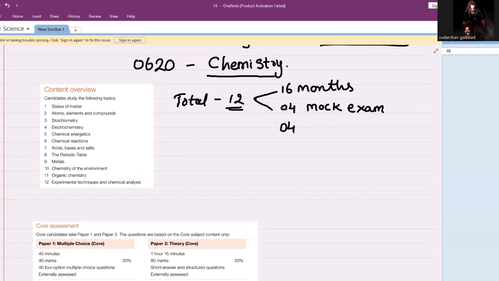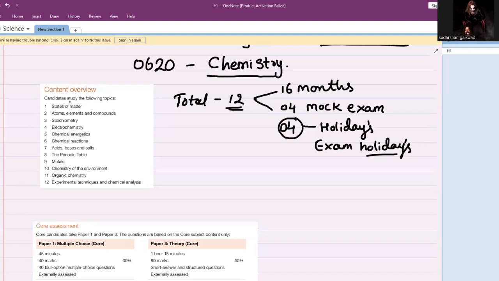The next 4 months in India actually go either with various festivals, holidays, or exam holiday, or we call it a preparation holiday, a preparatory holiday for the exam. So this is how the 24-month, that is the 2-year program of 0620 chemistry, is divided: 12 chapters in 16 months, then 4 months of comprehensive learning, revising the topics again, mock examinations, and then going for the final.